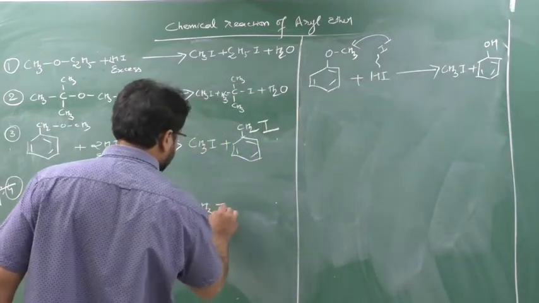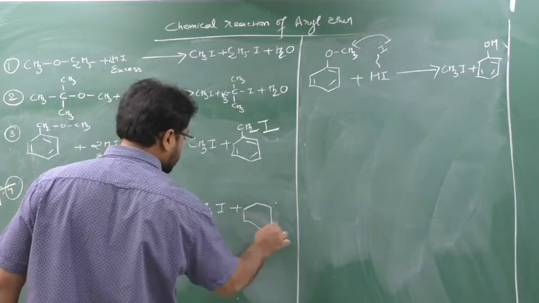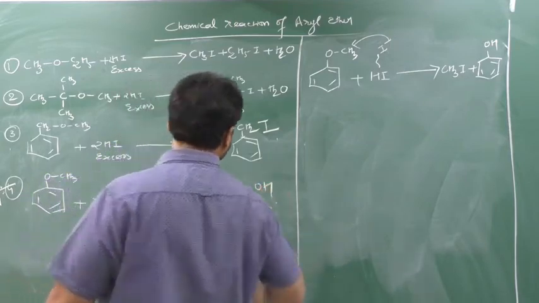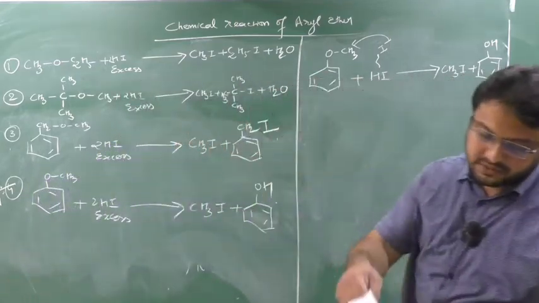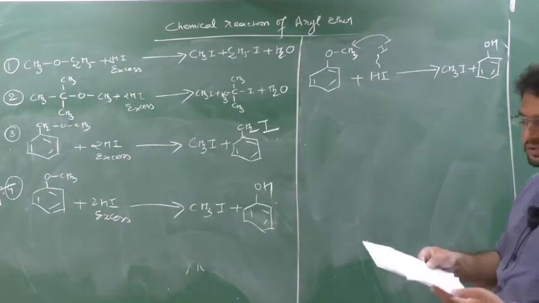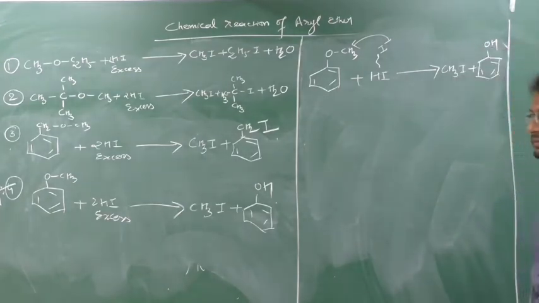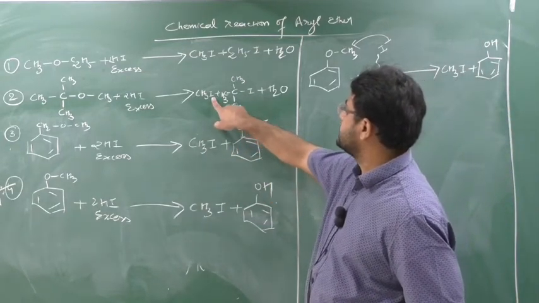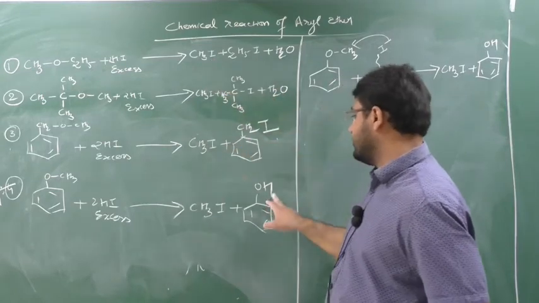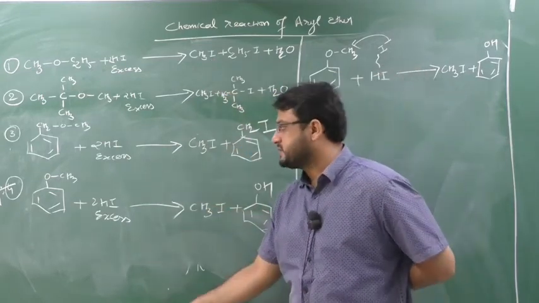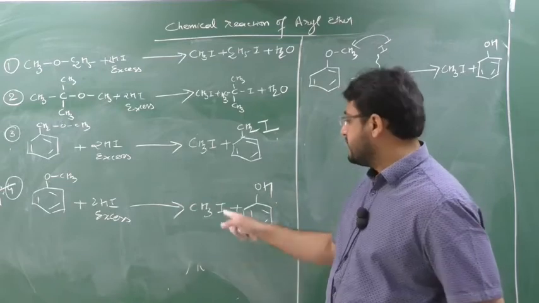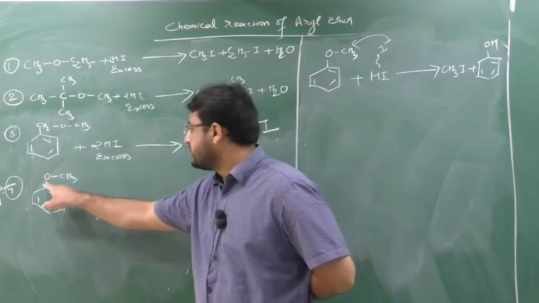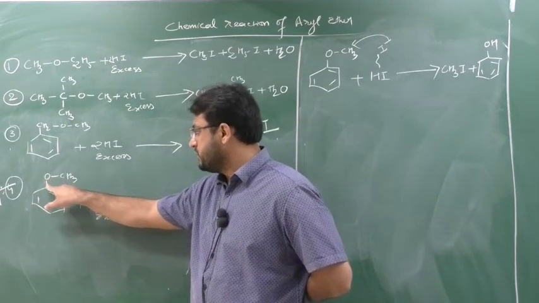The product will be CH3I and OH, the mechanism which I have shown just now, at the start of the lecture. Clear this part? So remember this. This is important. See here, on both of these, I is coming. Here also I is coming. But here there is no I, because whether you use excess or less, you will get the same reactant. Why? Because this bond cannot be broken. Because this bond is a very strong bond.